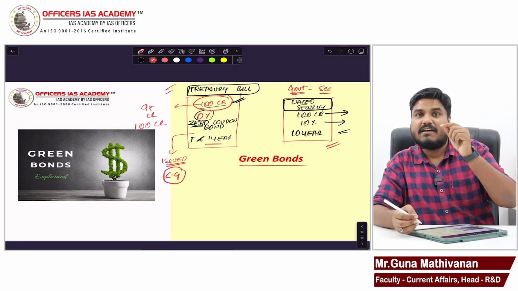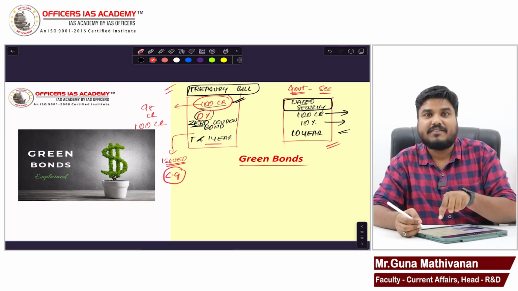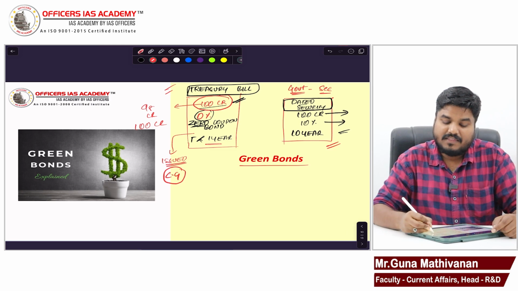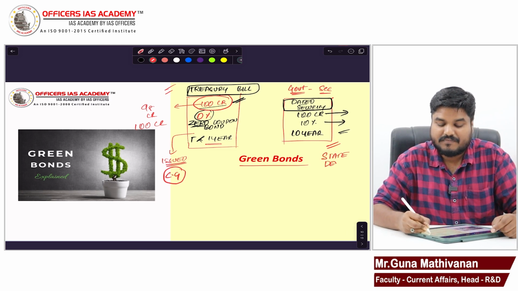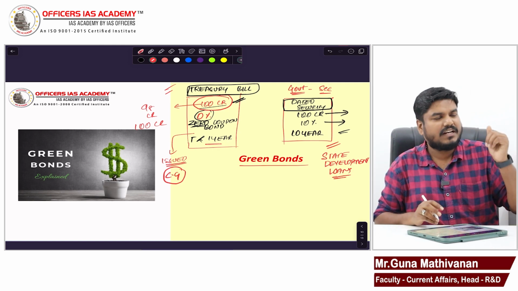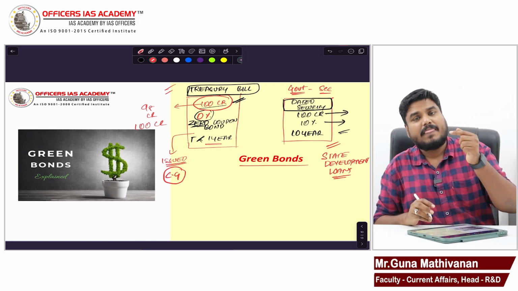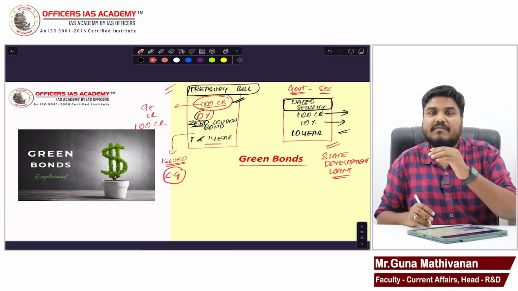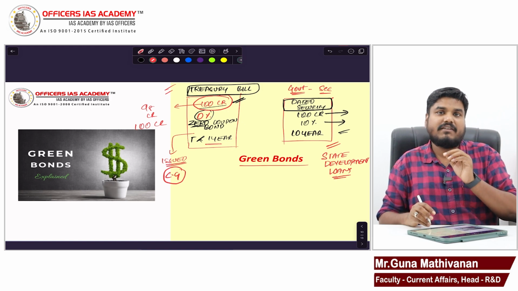When state government issues this dated security, that is called state development loans. It's very simple. Treasury bill only central government can issue, but dated security central government and state government can issue. When state government issues, it is called state development loans.